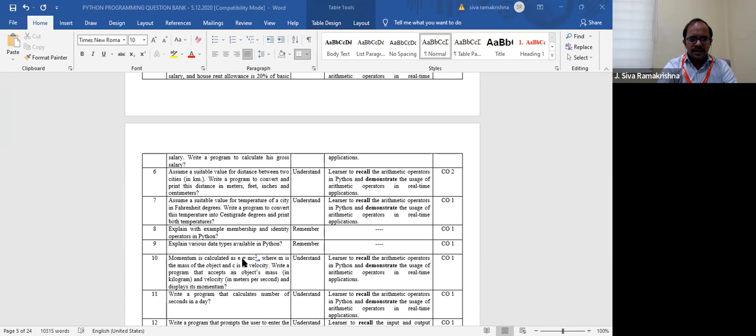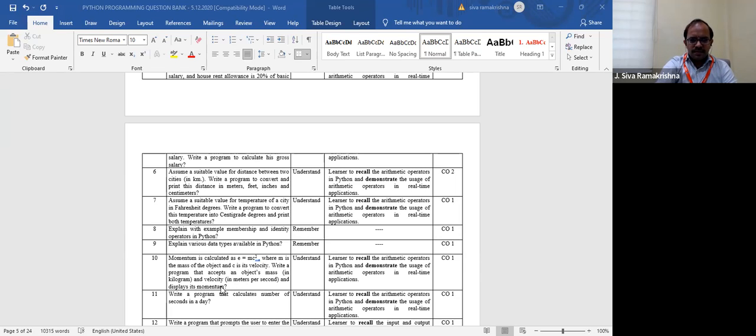Momentum is expressed as E equals to mc square, where m is the mass of the object and c is its velocity. Write a program that accepts an object's mass in kilograms and velocity in meters per second and display its momentum. So you need to solve this.